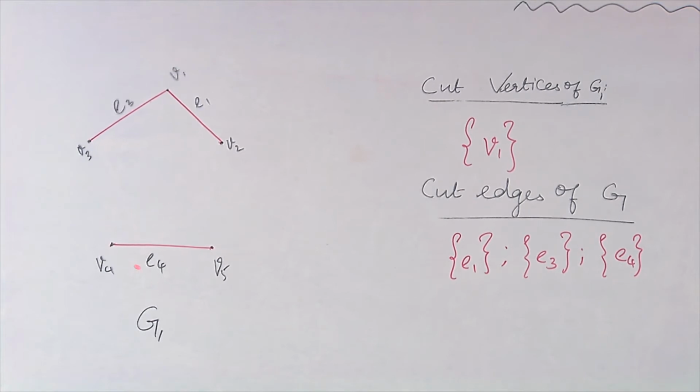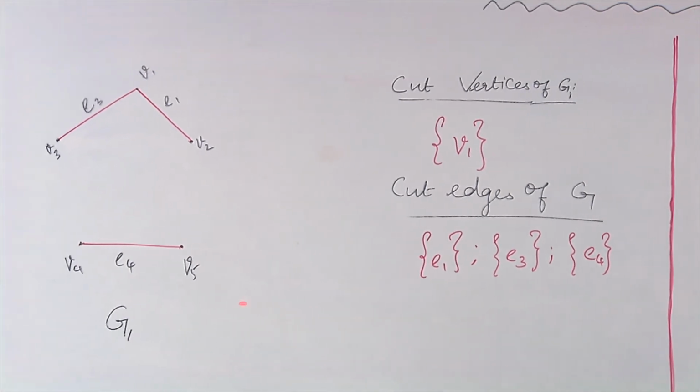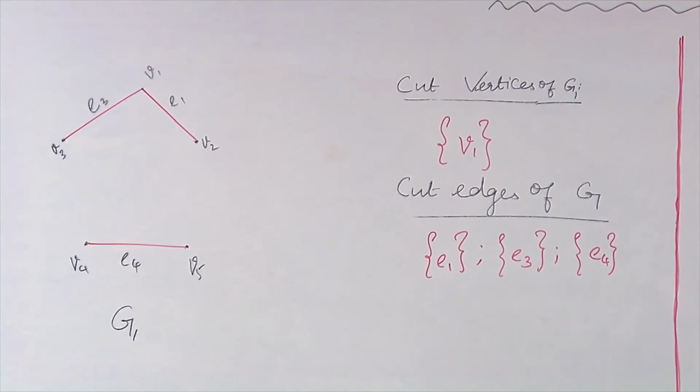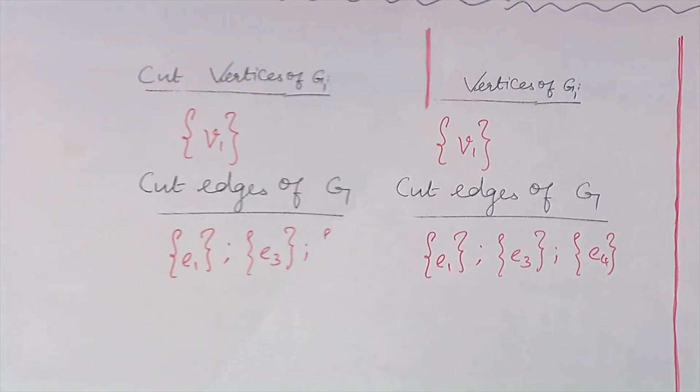And if I remove E4, what happens? There is no path between V4 and V5, and here also the number of components is 3. This is one component, V4 alone comprises the second component, and V5 alone comprises the third component. The number of components also increases here, that is 3. So, E4 is also a cut edge for this graph G1. From here we can tell that our cut edges need not always be unique. We can have so many cut edges as well as cut vertices.